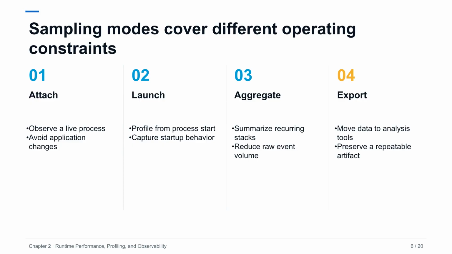Attaching helps with a service that is already slow. Launching under the profiler captures startup and import work. Aggregation makes repeated stack patterns easier to interpret and keeps output manageable. Export lets teams compare runs or use established viewers. These modes also suggest a test plan. Confirm that startup, steady-state load, and an intentionally stressed scenario each produce data that an engineer can interpret without special knowledge of the profiler internals.